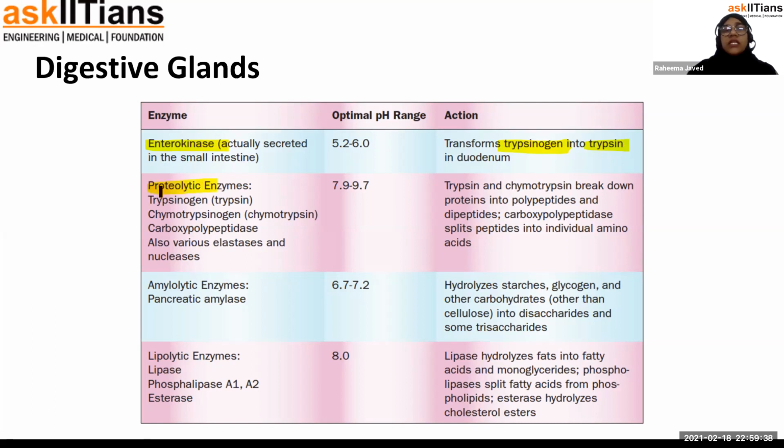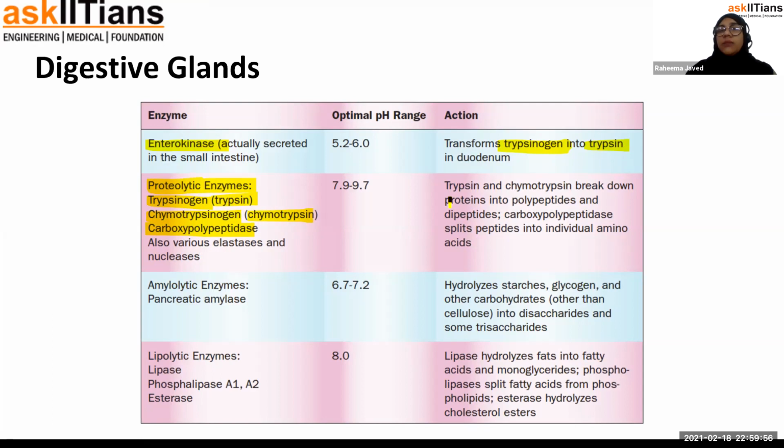So these are the proteolytic enzymes. Trypsinogen, which is converted into trypsin, chymotrypsinogen, which is converted into chymotrypsin, and carboxy polypeptidases.